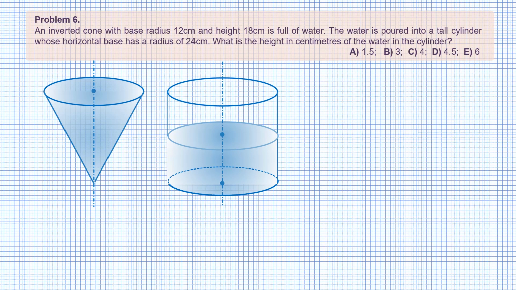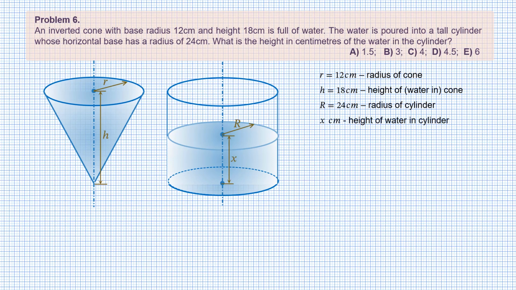Working with letters here seems more convenient than working with numbers. So let r small, standing for 12 centimeters, be the radius of the cone. H, which is 18 centimeters, is the height of the cone. Since the cone is full of water, this is also the height of water in the cone. Capital R, or 24 centimeters, is the radius of the cylinder. Finally, x centimeters is the height of water in the cylinder.